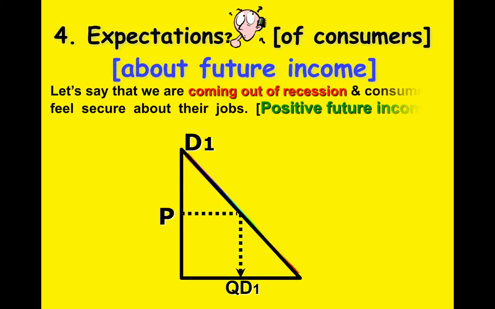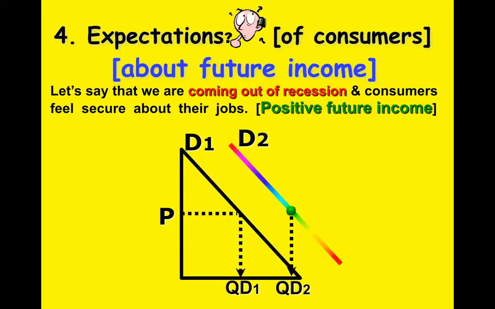If we look at our last one, we're talking about future income. And really what we're looking at is a positive future outlook. So if we're coming out of a recession and we were graphing the demand for new houses, then consumers, because they feel secure about their jobs, are going to increase the number of houses that they are going to purchase, even though the price of houses hasn't changed, because now they have a positive future outlook.